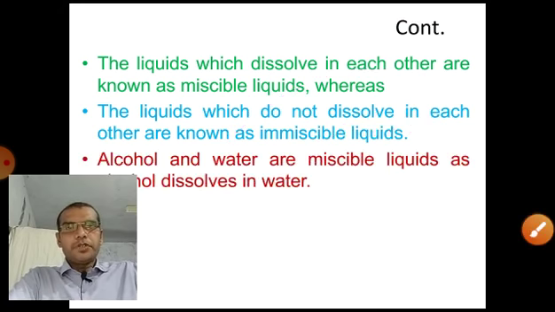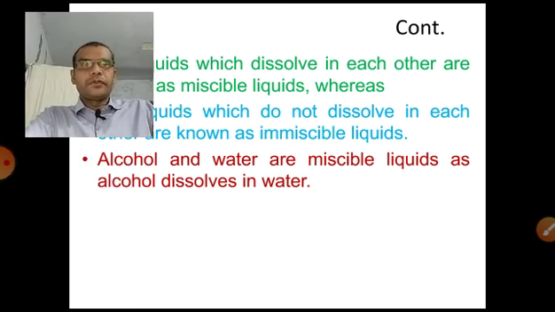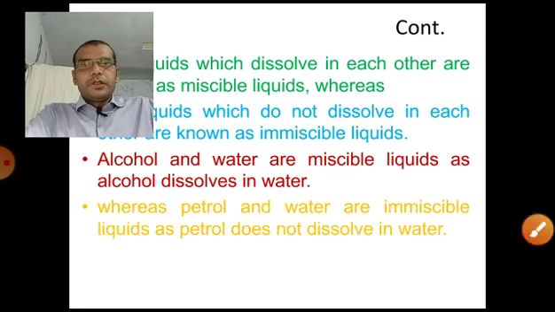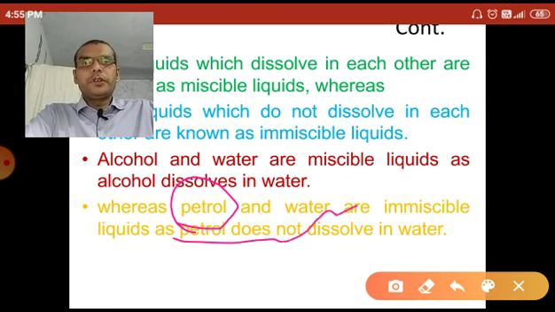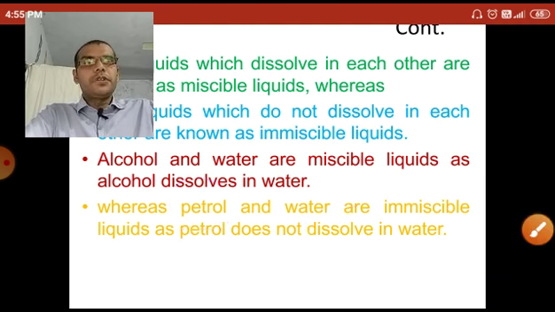Let's see the examples. When alcohol and water dissolve in each other, alcohol and water are miscible liquids, because alcohol completely dissolves in the water. Whereas petrol and water, petrol is an oil, are immiscible liquids, because petrol never dissolves in the water. So these two liquids are called immiscible liquids.